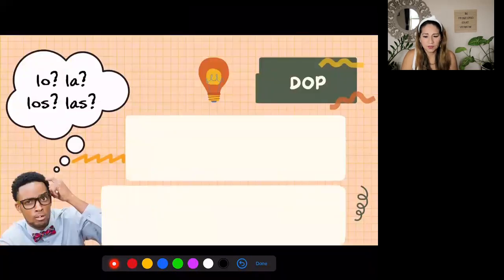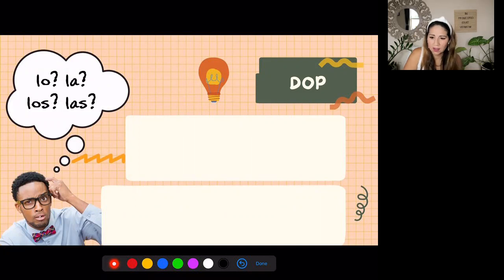So we also could say, for example, we know the president and the first lady. Okay, so if we want to say that we know them, that we have met them before, that we're familiar with them, let's say I'm talking about my husband and I, and let's say that we have both met the president and his wife, the first lady.